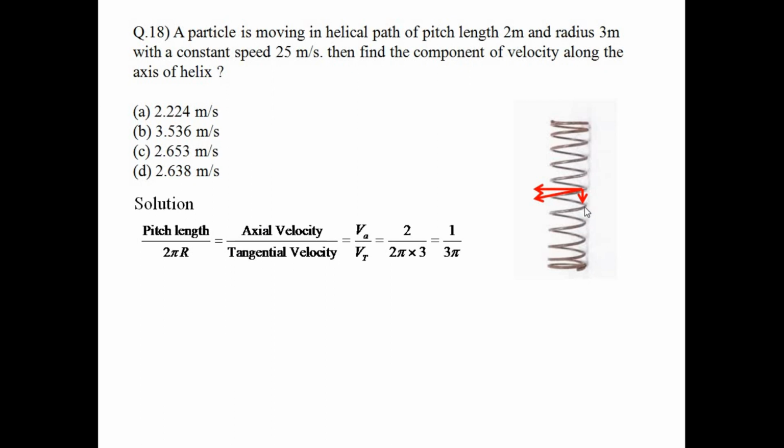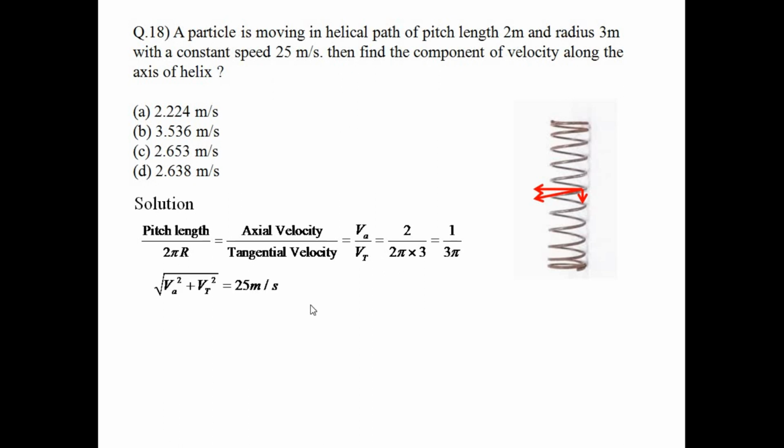So how do you find the ratio here? When you go from this point to this point, the time for both the axial movement and the tangential movement is the same. So the axial velocity and the tangential velocity are proportional to the axial distance and the tangential distance covered. The axial distance after a 360 degree rotation is the pitch length. The tangential distance is 2 pi r. So pitch length by 2 pi r is VA by VT, where VA means axial velocity and VT is tangential velocity.